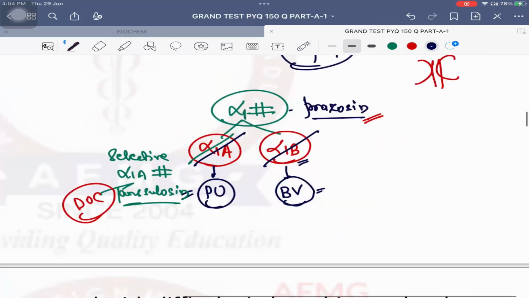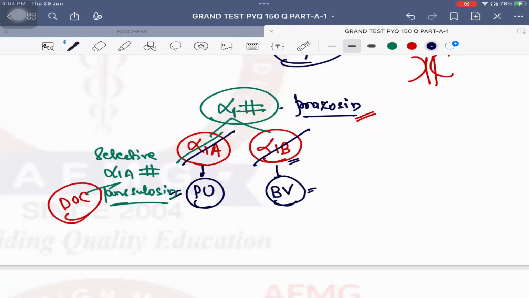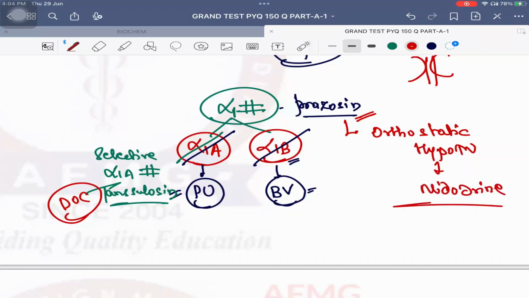Important, remember: prazosin causes orthostatic or postural hypotension. What is the drug of choice for that? Very good. Please remember, for orthostatic or postural hypotension the drug of choice you need to remember, the answer is midodrine. This was a previous year question as well. What is midodrine?